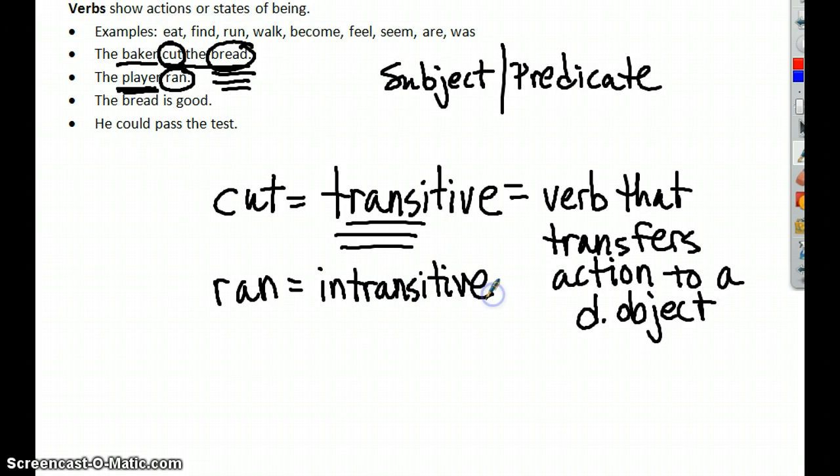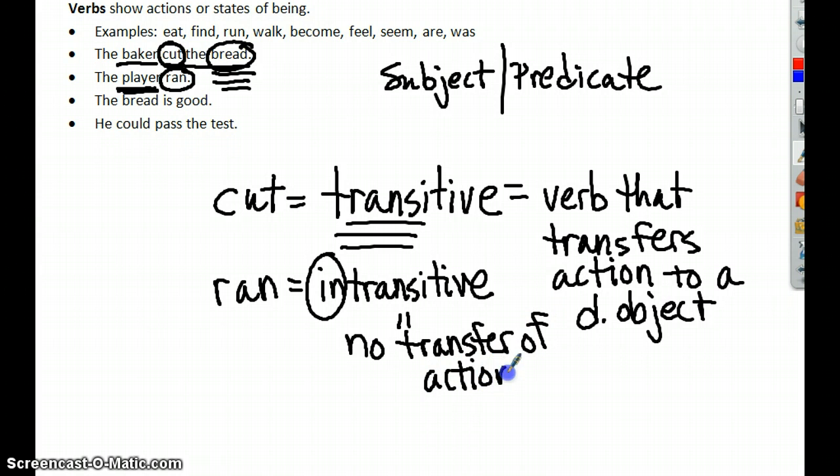Now, intransitive looks a lot like the other word, doesn't it? With one distinct difference. There's a prefix in front of transitive. That means not or no. In other words, there is no transfer of action from a subject to a player. And that's what intransitive means. It means, running out of space over here, no transfer of action to a direct object.